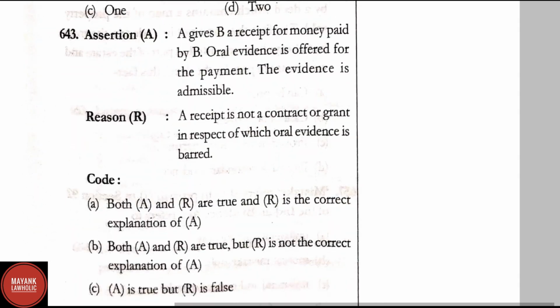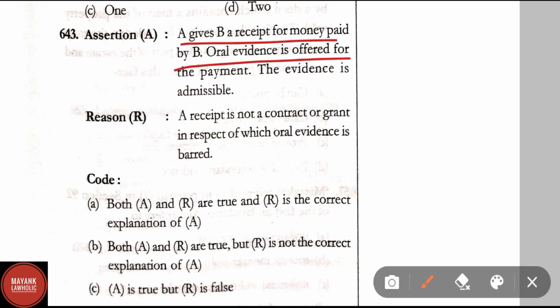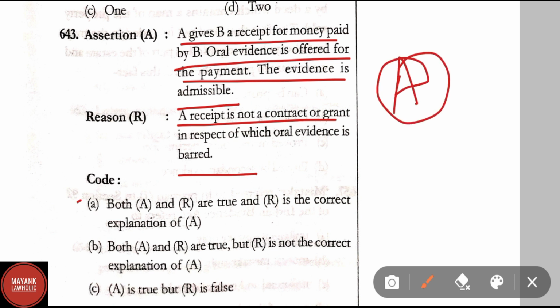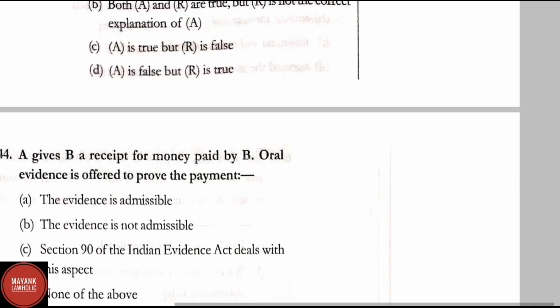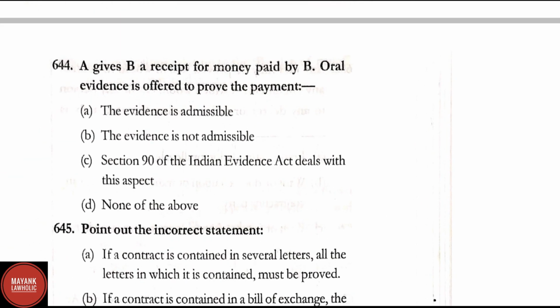Question number 643. Assertion: A gives B a receipt for money paid by B. Oral evidence is offered for the payment. The evidence is admissible. Reason: the receipt is not a contract or grant in respect of which oral evidence is barred. Here option A is the correct answer, that is both A and R are true and R is the correct explanation of A.